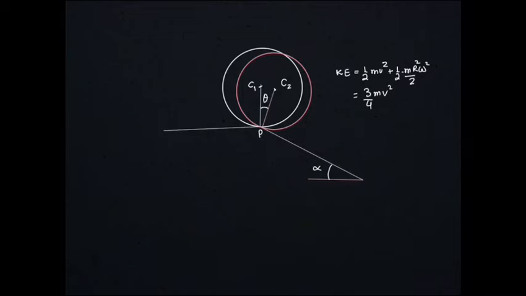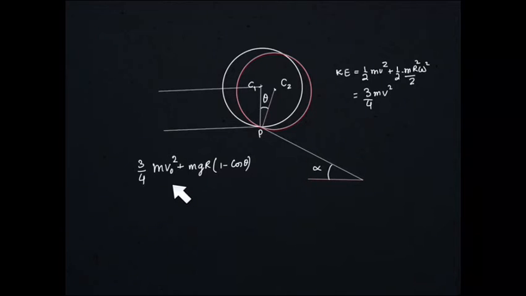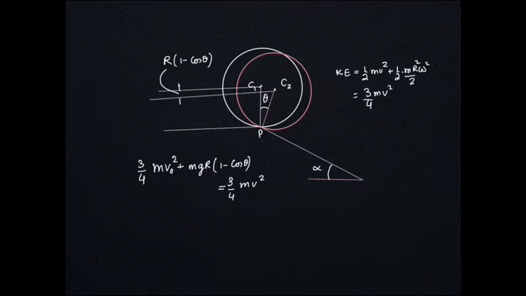So equating the energy of the cylinder when it is on the horizontal plane and when it is on the inclined plane, we have this expression. When it is on the horizontal plane, its center is moving with velocity v0. So this is kinetic energy plus potential energy. This is potential energy taking the reference line to be a horizontal line that passes through the center when it is at C2, like this. So with respect to this line C2, C1 is at a height of r(1 minus cos theta). So this is the total energy, and this energy converts into kinetic energy when it is at C2. So it is equal to 3 by 4 mv squared. So this gives v at a general angle theta.